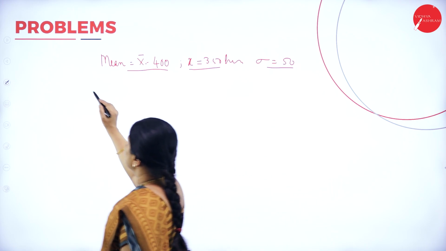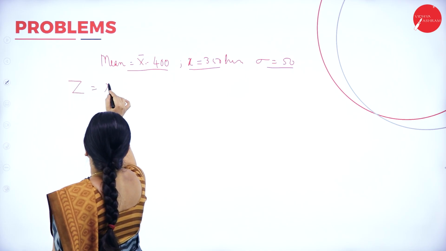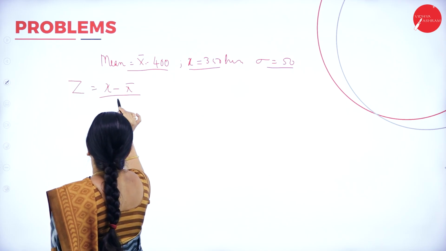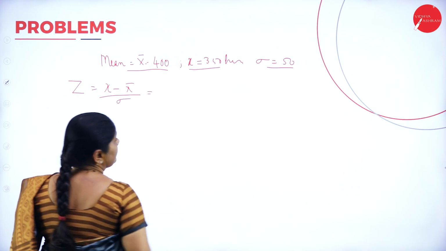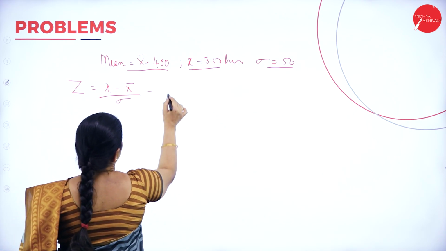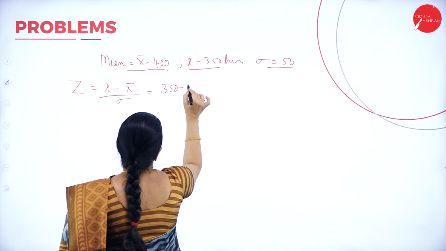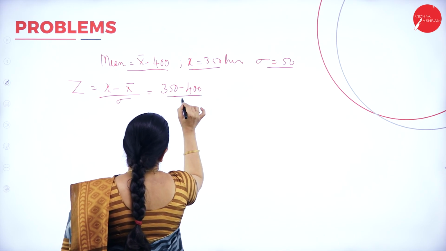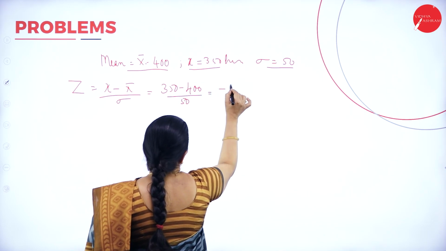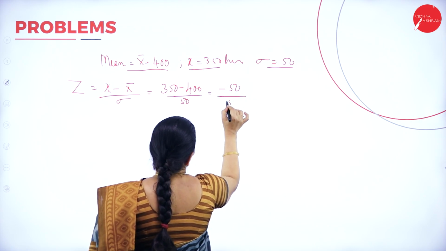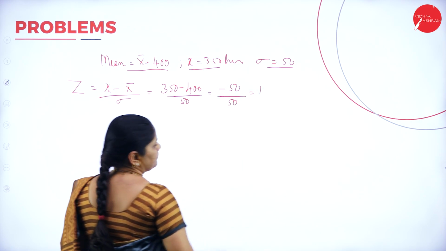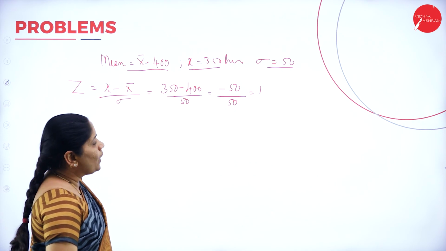Now, we have to find Z equals X minus mean divided by standard deviation. So, this will be 350 minus 400 divided by 50, that is 50 minus 50 divided by 50, equal to 1.